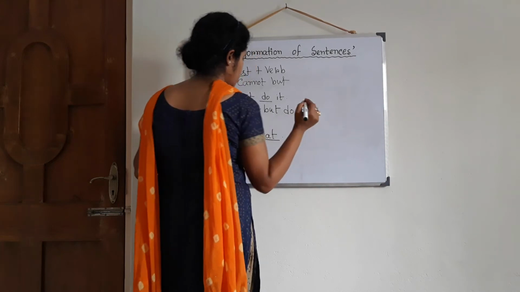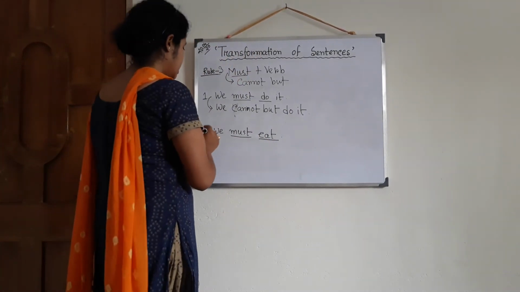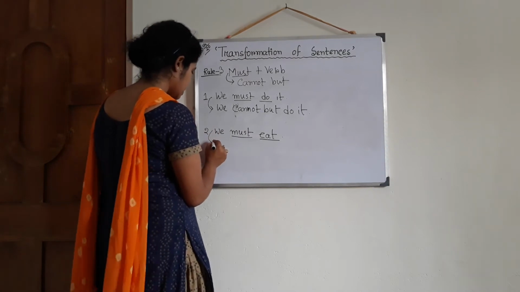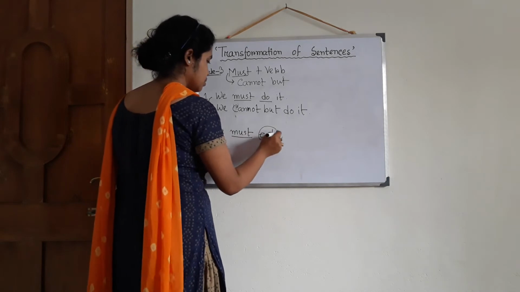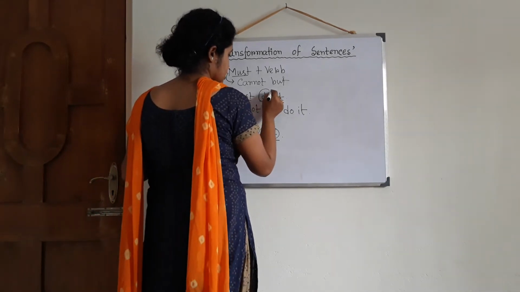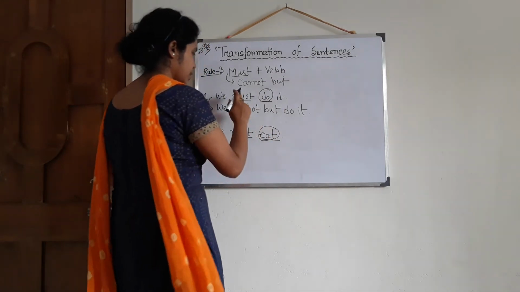We cannot but do it. Okay, then the second one also, in the same way we have to change the must. I circle it so that you can understand this verb and this must.